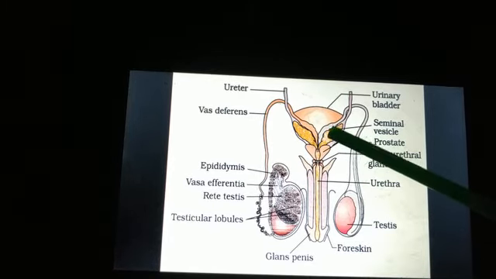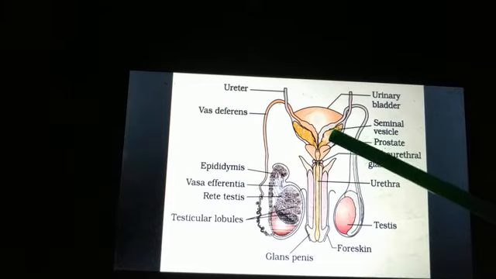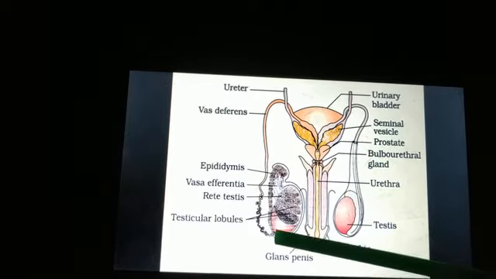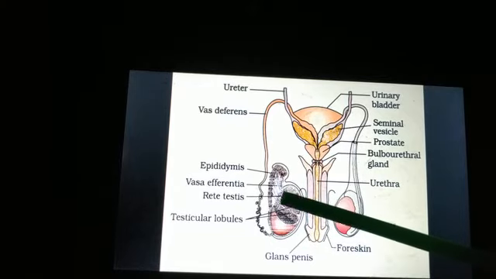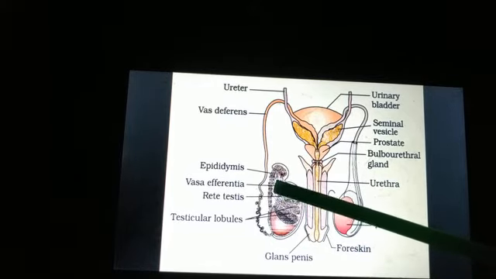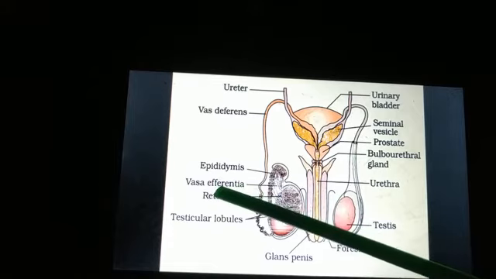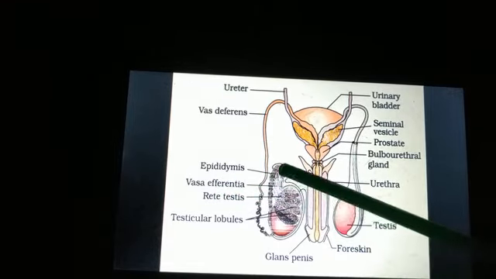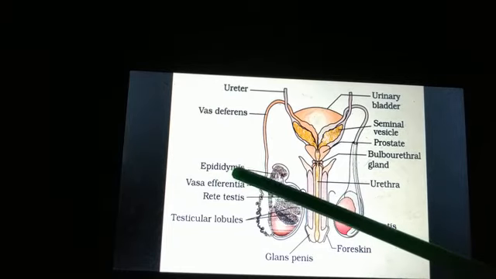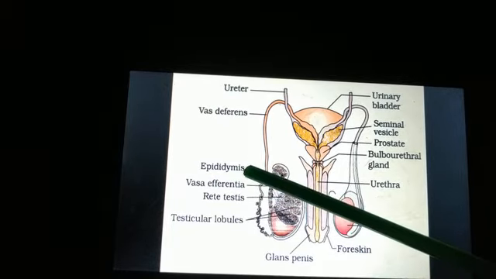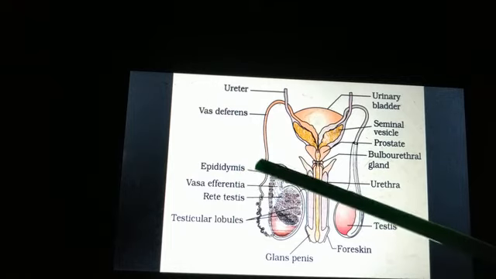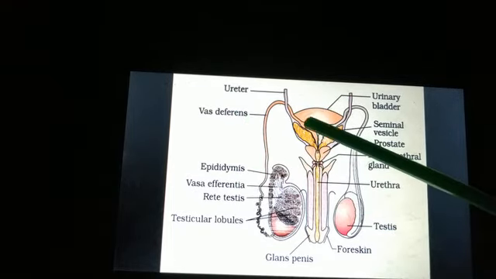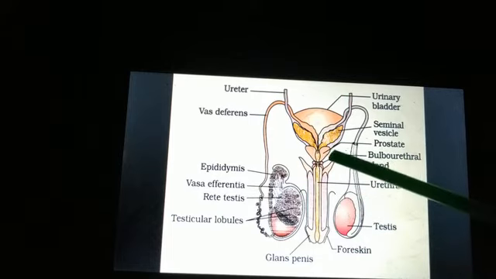Here we have the seminal vesicle, and this part is the vasa efferentia, and this part is the epididymis, which we were talking about. Through this, the sperms via vasa deferens will reach the penis, this part.